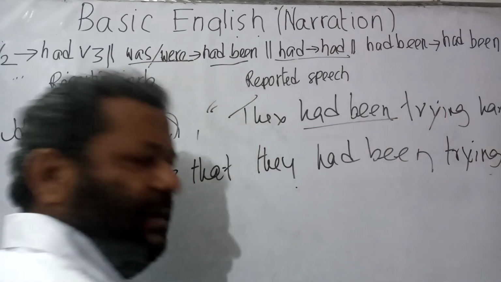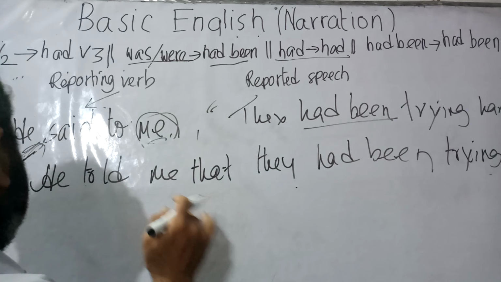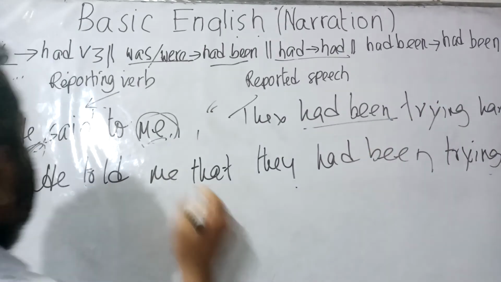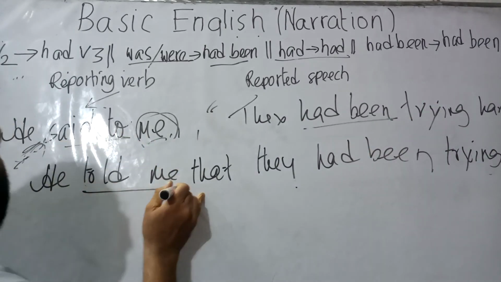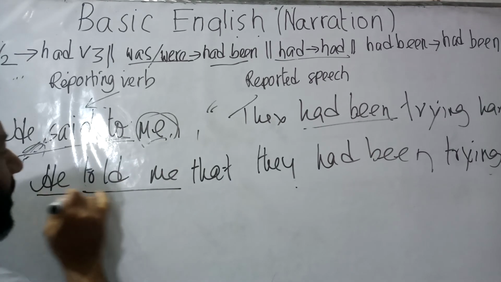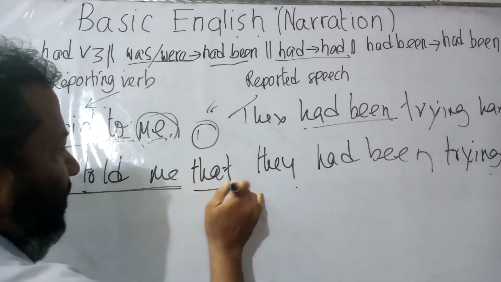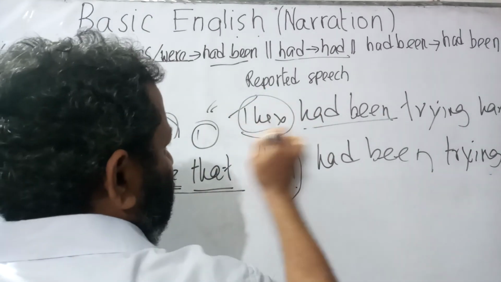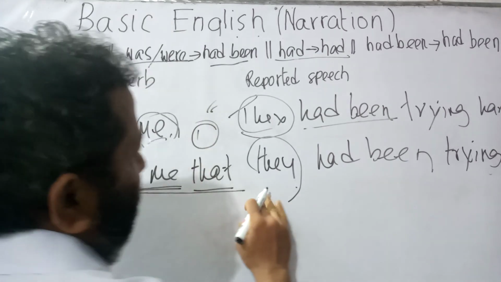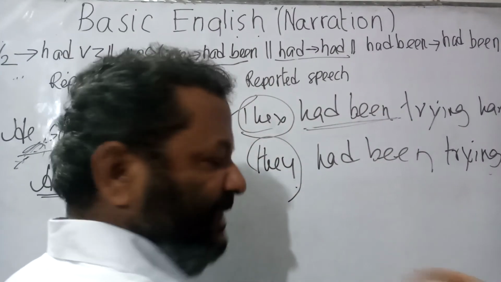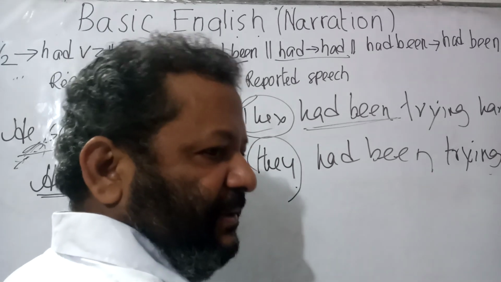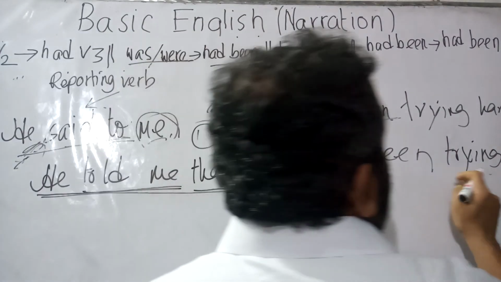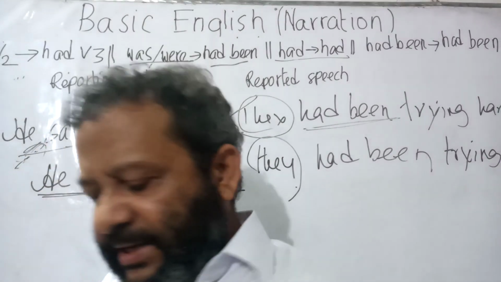Now let us have a look from the beginning. The basic sentence was, he said to me they had been trying hard. Now said to me has been turned into told me. So he said to me has been turned into he told me. The comma has been turned into that. So he told me that. The subject they is actually third person, so it would not be changed. So he told me that they had been, it would remain as it is because had been never changes. So he told me that they had been trying hard.